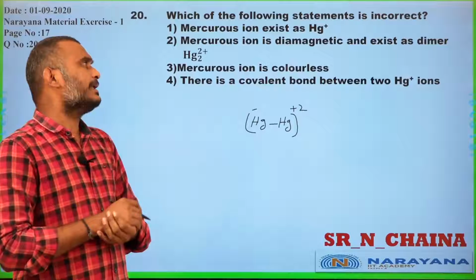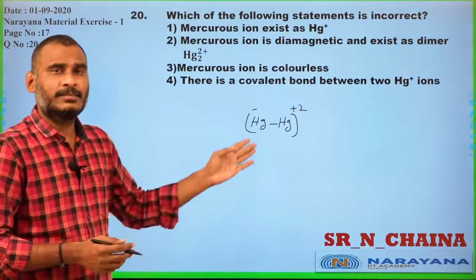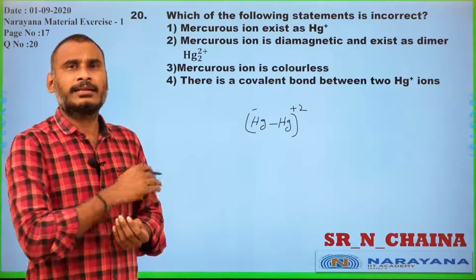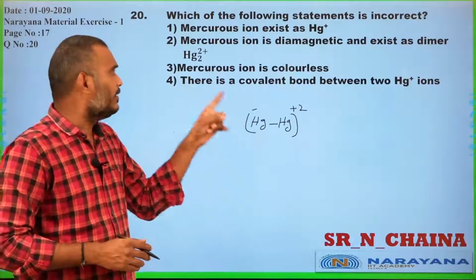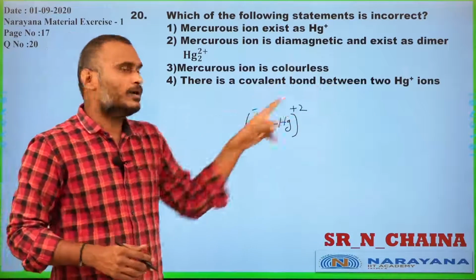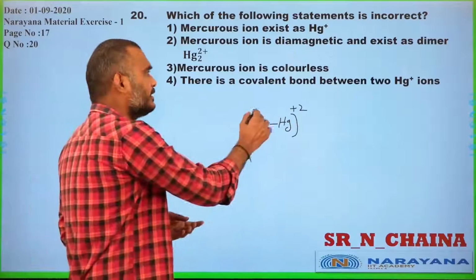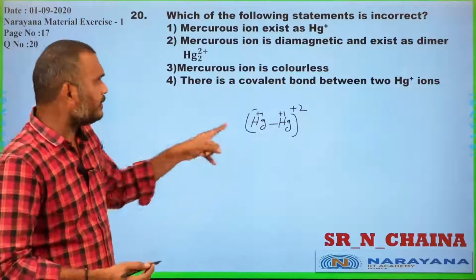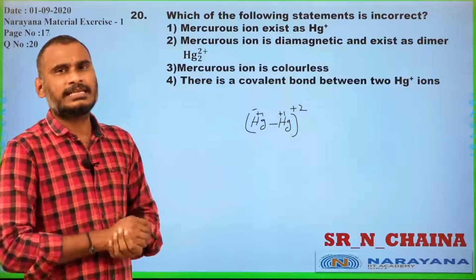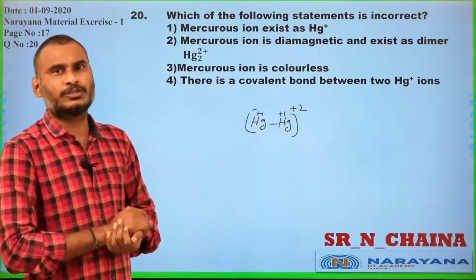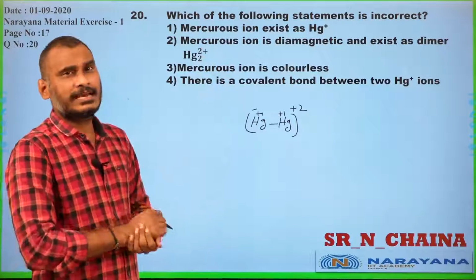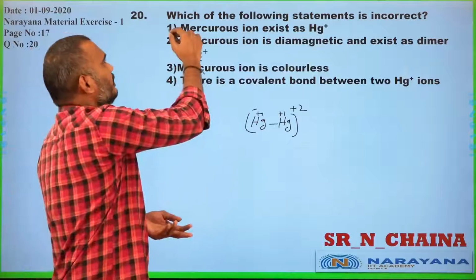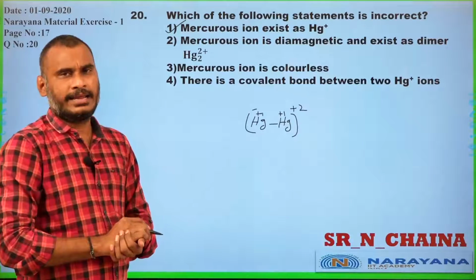So, mercurous ion is colorless. Yes, because all electrons are paired. There is no unpaired electron in the d sub level. And there is a covalent bond between the two Hg+ ions. This is +1 charge and this is +1 charge, and the overall becomes +2. That is why statement 2 is correct, statement 3 is correct and statement 4 is correct. That is why statement 1 is the wrong statement.